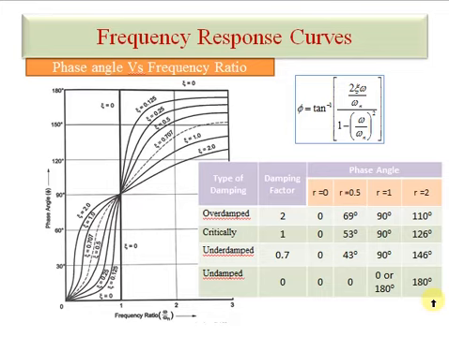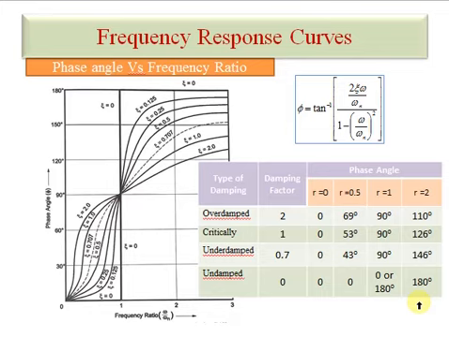Now we go for the second condition, we put some damping in the system, that is the underdamped condition, when zeta is 0.7. Again at rest we get the phase angle 0. We get a phase difference when the machine is in working condition. When we increase the speed and this ratio is less than 1, we get some angle. When omega by omega n is equal to 1, the phase angle is 90 degrees. We further increase the speed of the machine under the underdamped condition, we get some value of phase angle. Now it is 146 here.